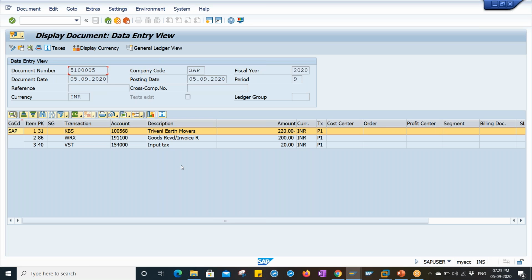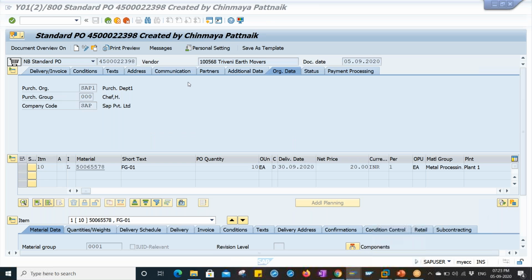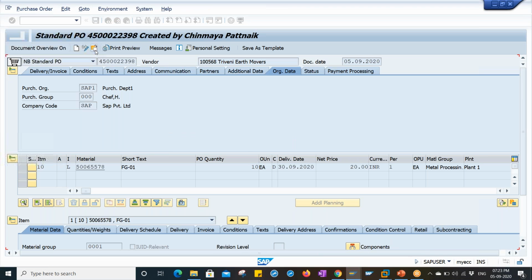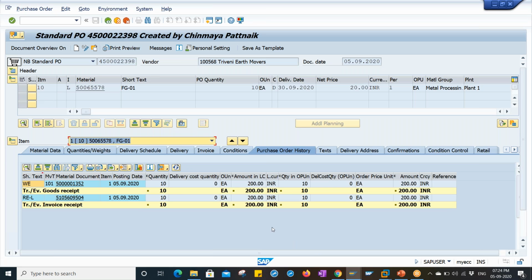If you want to check the purchase, or the goods receipt and invoice receipt documents, in the purchase order itself you will find them in the purchase order history tab. WE is the document type of our goods receipt and RE-L is the document type for invoices.